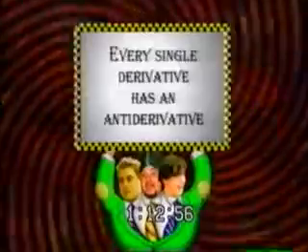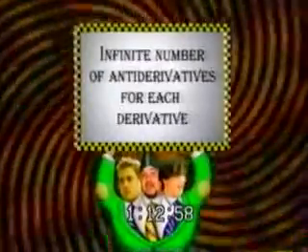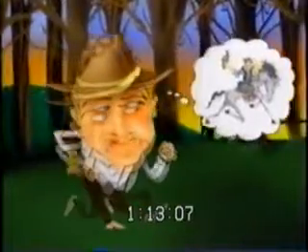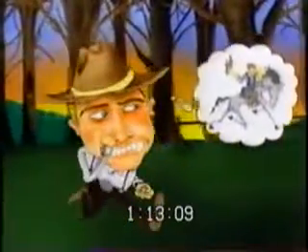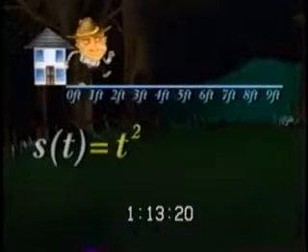Here's a weird fact for you. Every single derivative has an antiderivative. Every single one. In fact, there are an infinite number of antiderivatives for each one derivative. We'll explain. Here's Bob Cowpoke McIntyre. He's a dreamer. Here he is running along chasing his dream, which is just out of his reach. Ever since he was a child, he's wanted to be a cowboy, but he grew up and became a nuclear physicist. For this example, at time t, Cowpoke, as his friends call him, is a distance of t squared from home.